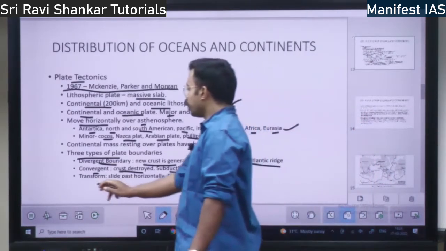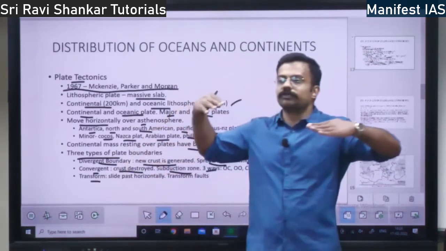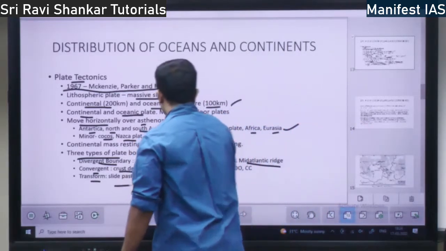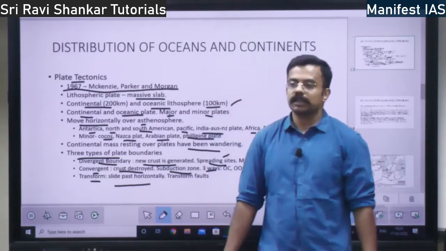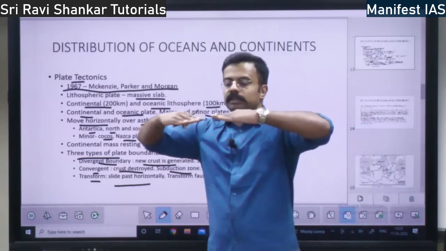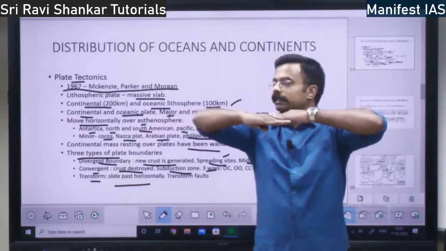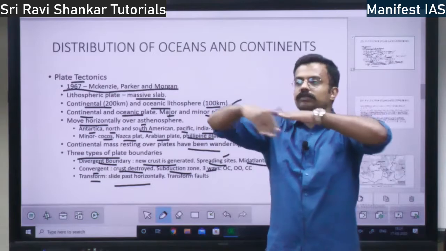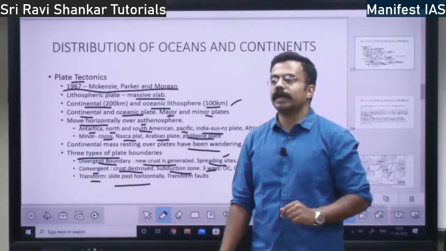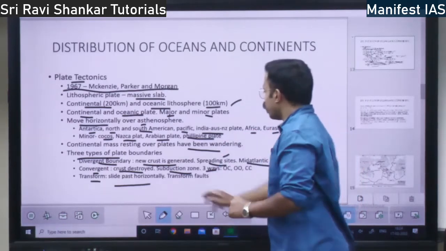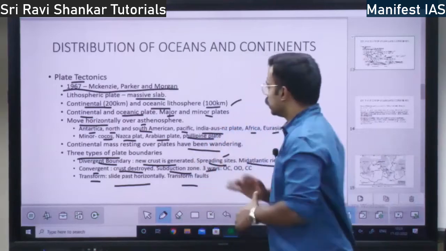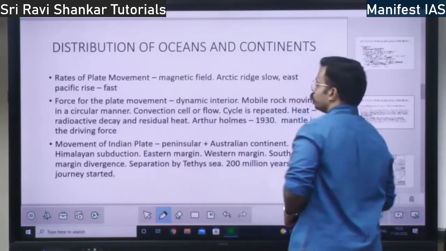Okay, so transform plate boundary means the plates will slide past one another horizontally. So here what happens? There will be transform faults. Faults means, see, if the plates move like this, if they go together like this, what happens? In between there will be a fault. Fault means crack. There will be a crack. There will be transform faults across the transform plate boundary, right? This is the concept.